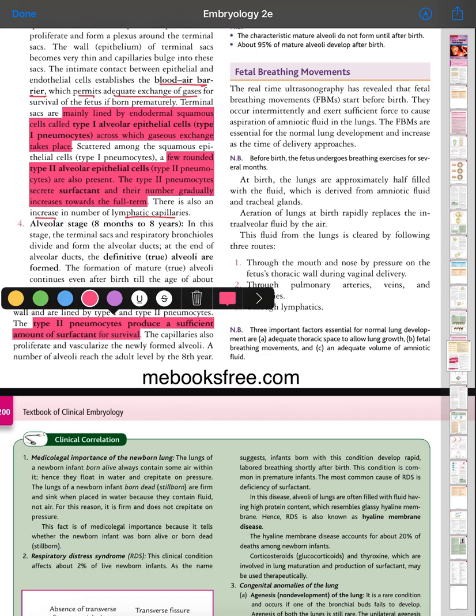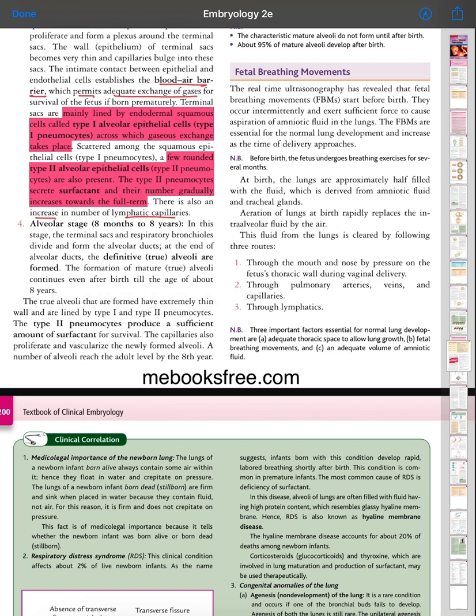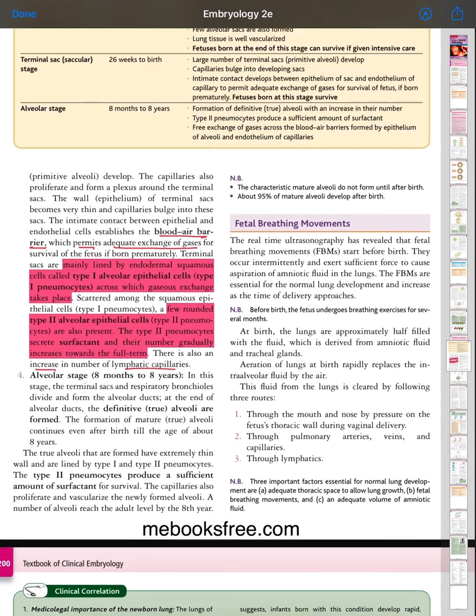The capillaries also proliferate and vascularize the newly formed alveoli. The number of alveoli reaches the adult level by the 8th year. Notable point: the characteristic mature alveoli do not form until after birth. About 95% of mature alveoli develop after birth.